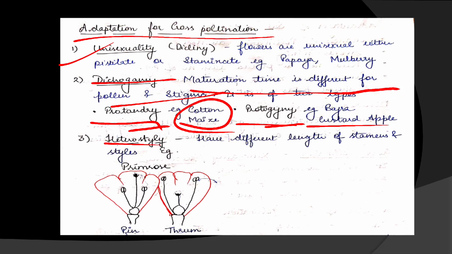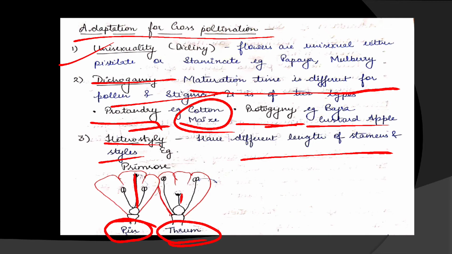Next adaptation is heterostyly. In this case, the flowers have different lengths of stamens and styles. In this flower, this is the pin flower. In the pin flower, you will see the style is longer, whereas in the thrum flower, you will see the styles are shorter, or we can say the stamens are longer, the filament is longer. So these are the two types of flower. In pin, the style is longer, whereas in thrum flower the stamens are longer.